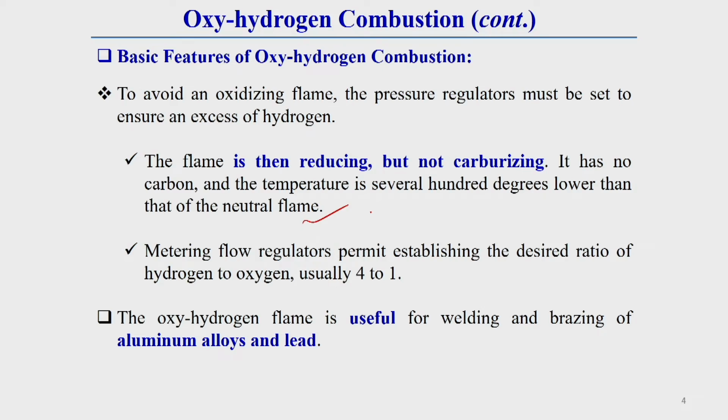And that is why we should always keep in mind that the metering flow regulator permits establishing the desired ratio of hydrogen to oxygen, usually 4 to 1. The oxy-hydrogen flame is useful in welding and brazing of aluminum alloy and lead. It is used for low melting point materials, that is, aluminum alloy and lead.